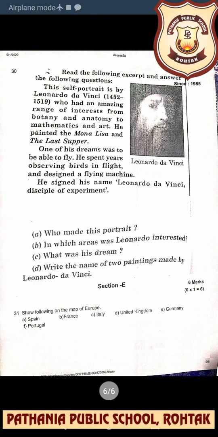And section E was related to the map. The map was very easy for you, but still so many students have not done well. I told you to take the Europe political map, right, and you got messages also on your WhatsApp group. Still you have used the world map.